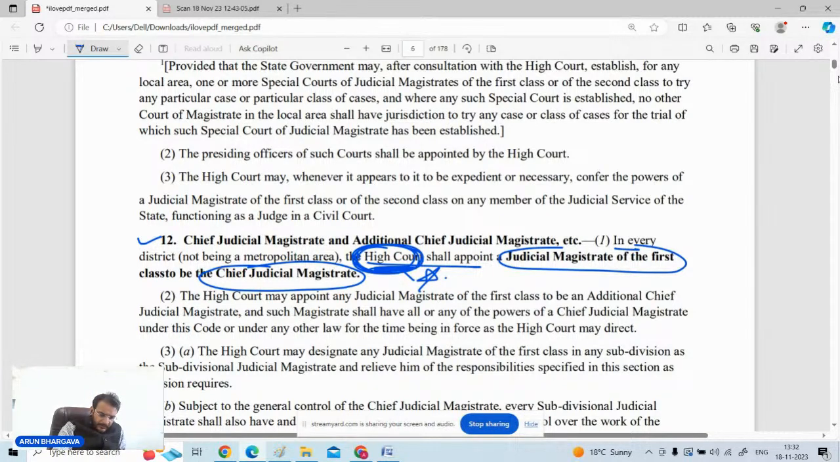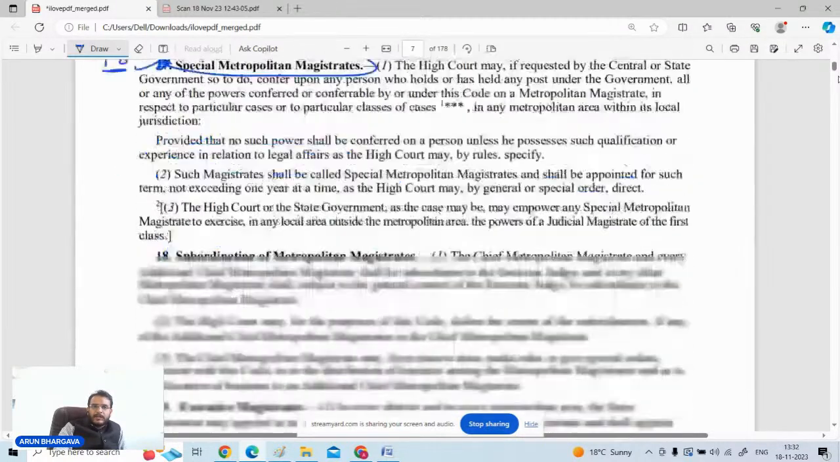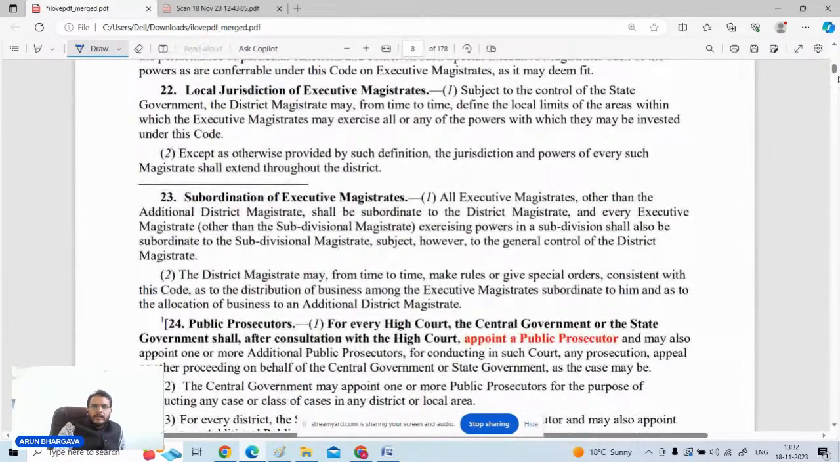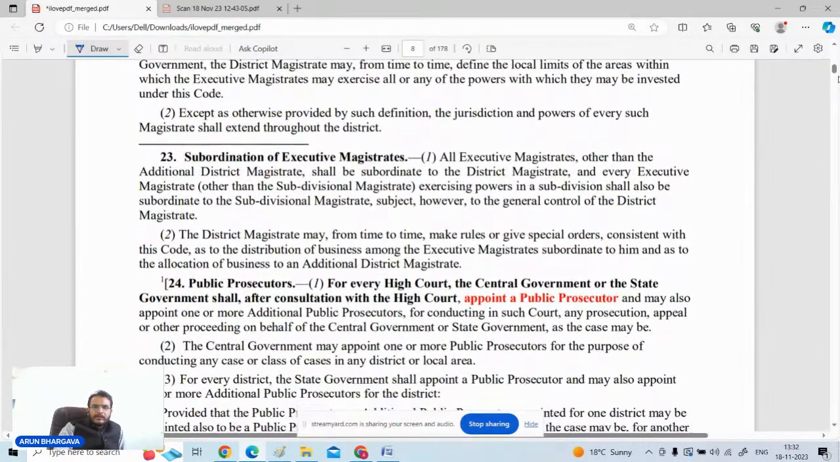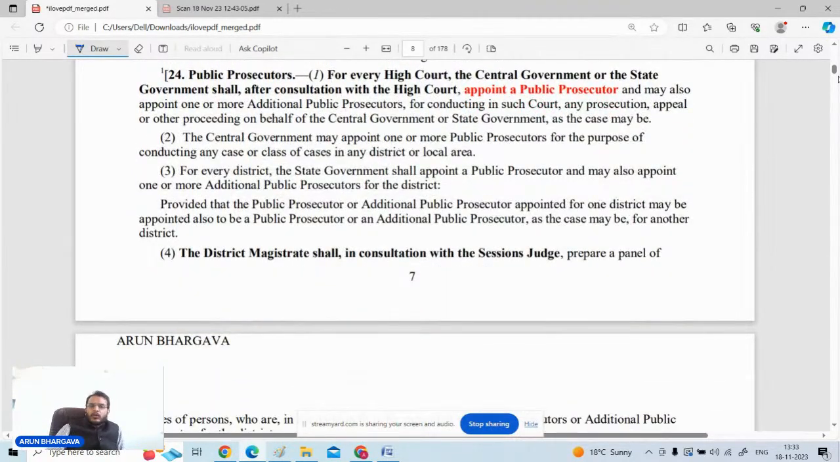Now, apart from this, the next important area from your prelims point of view is section number 24. Just take it out. That is with respect to public prosecutors. Section 24 says that for every High Court, the central government or the state government, after consultation with the High Court, may appoint a public prosecutor, and there can be more than one, called additional public prosecutors.